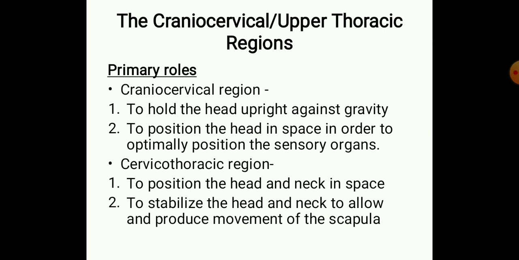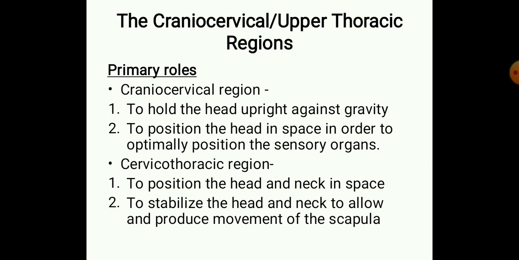The other function of the craniocervical region muscles is to position the head in space in order to optimally position the sensory organs. One of the main functions in the head region is that we have many sensory organs in the head region. So we have our eyes, nose, tongue, mouth, ears. All these are sensory organs.